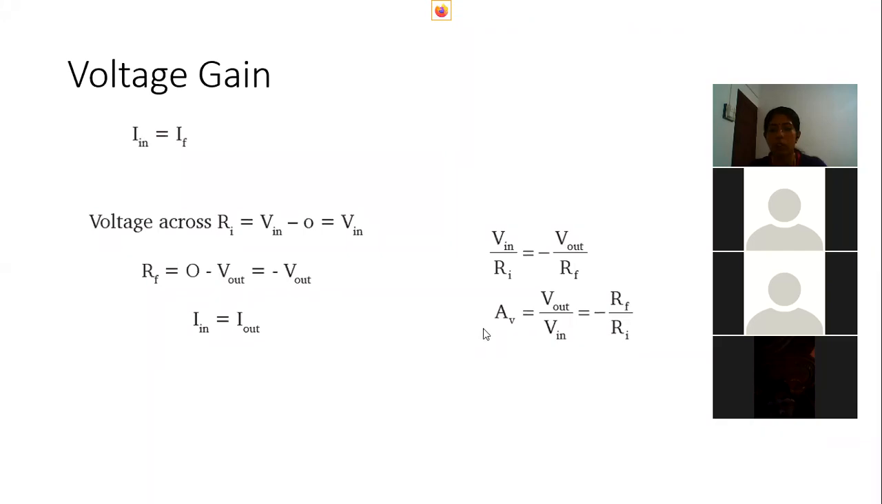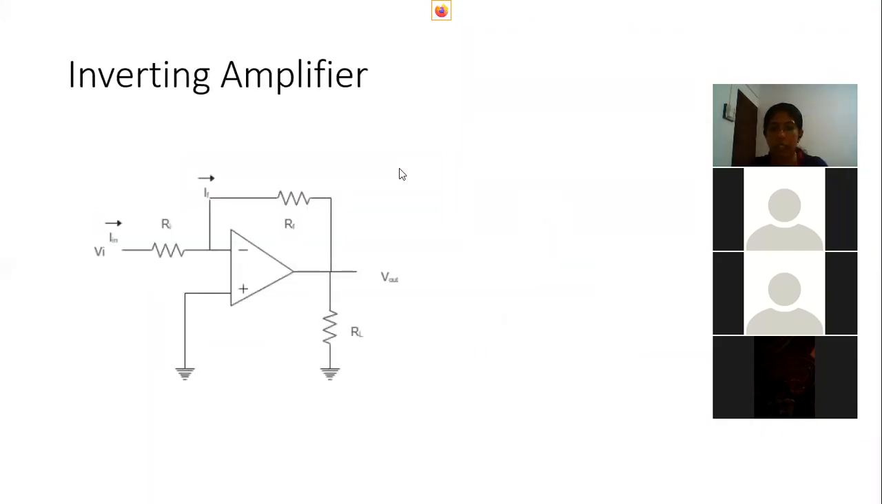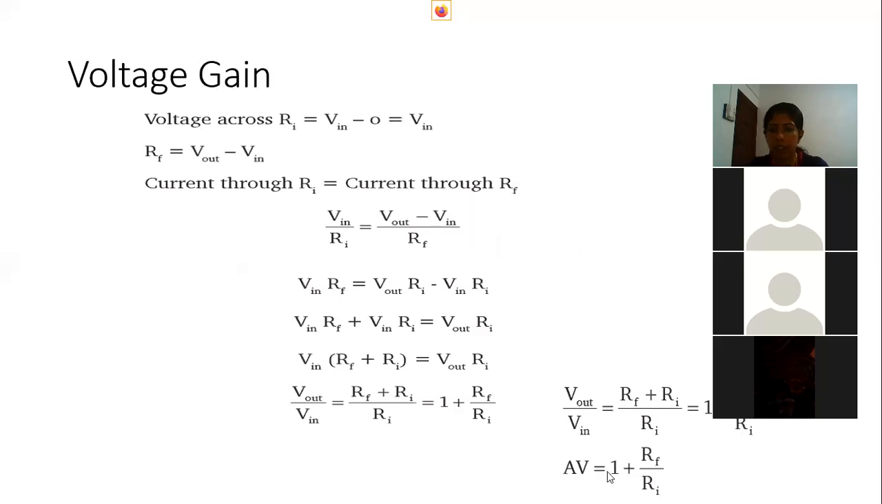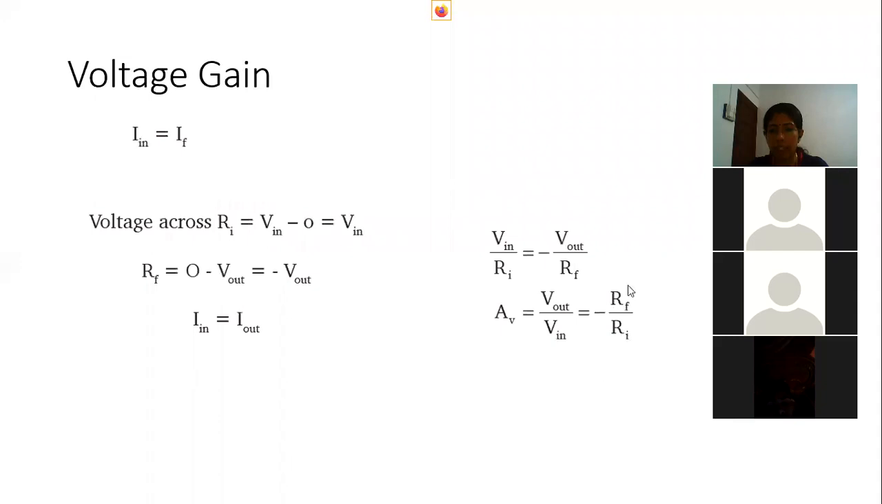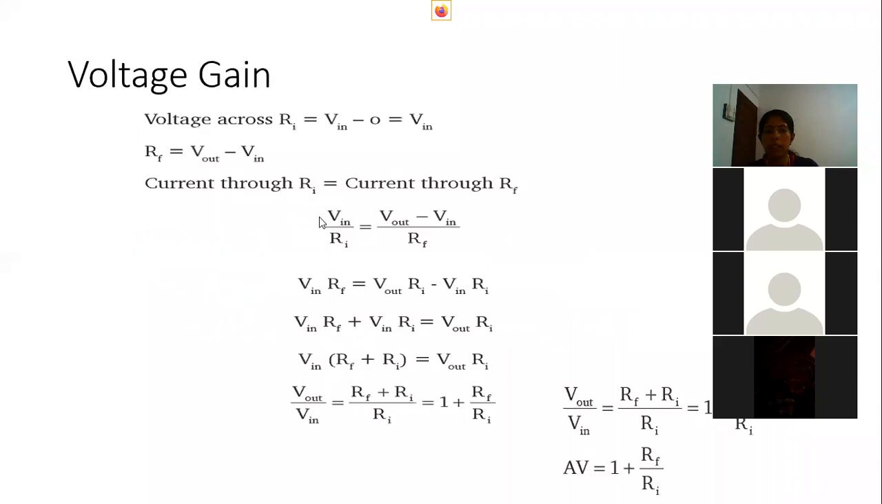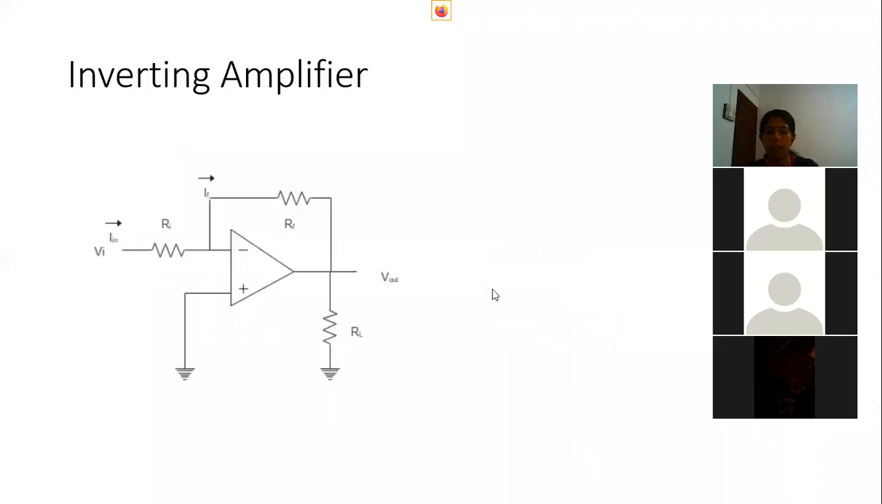The voltage gain of an inverting amplifier is always less than that of the non-inverting amplifier. Here we know that AV was 1 plus RF by Ri, but here it is only RF by Ri. The negative sign indicates the phase shift of the output signal. So the value of AV will always be less than that of the non-inverting amplifier.